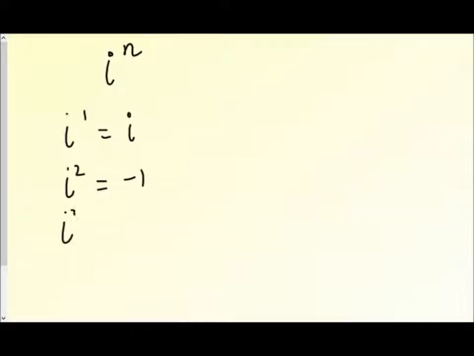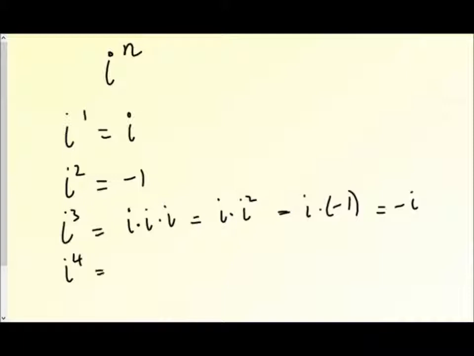But what about i cubed? Well, i cubed is just i times i times i, or if you like, i times i squared. Now as i squared is negative 1, then we've got i times negative 1, in other words negative i. What about the fourth power?